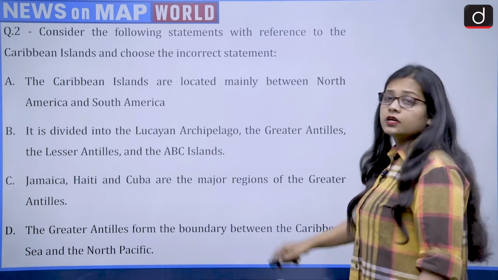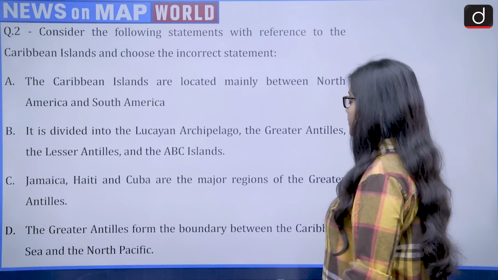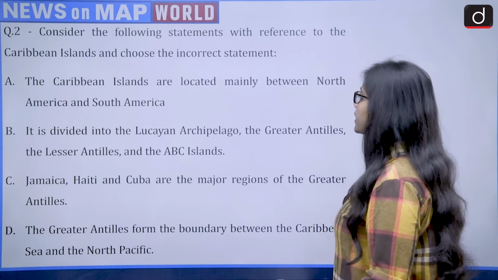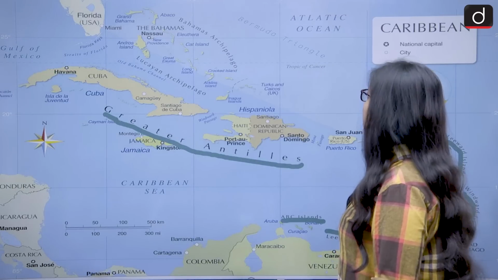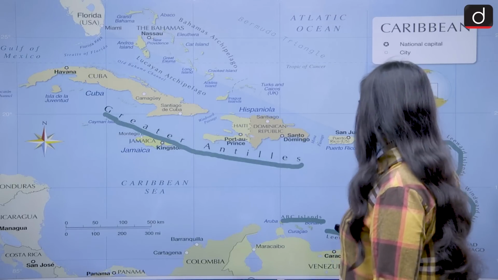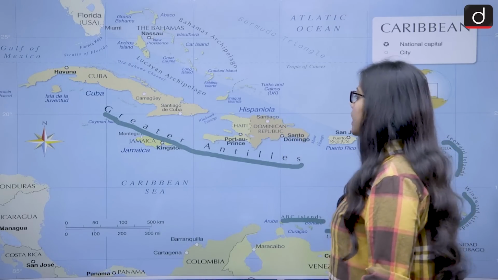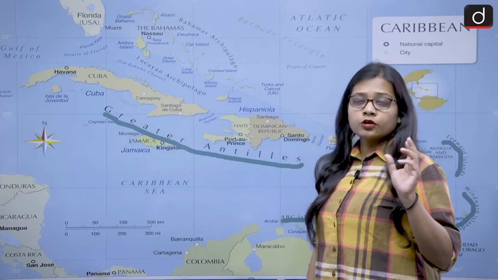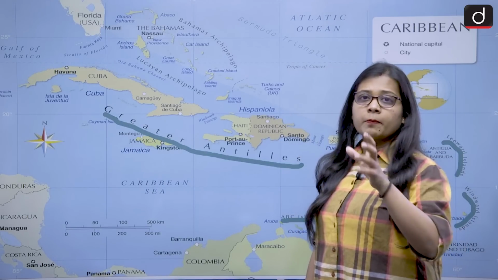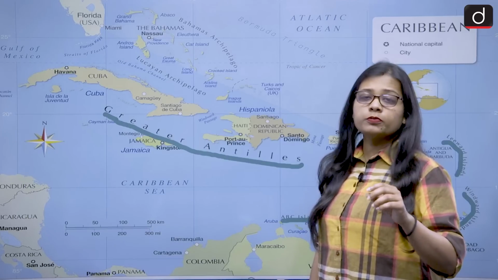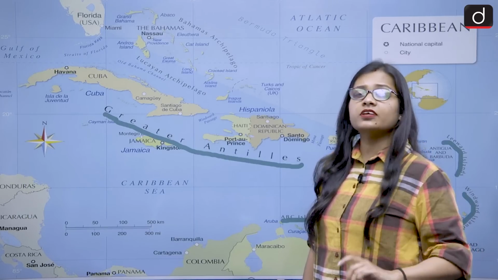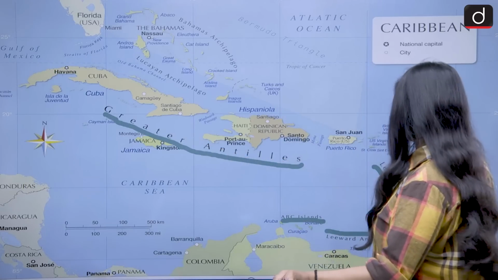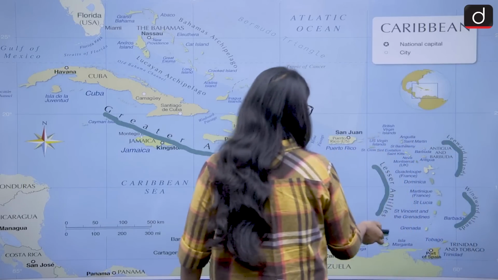So first of all, let's read the statements. First, the Caribbean islands are located mainly between North America and South America. So let's see. If we talk about the Caribbean islands, this is the map of the Caribbean islands. The Caribbean islands are composed of, majorly, two groups, and apart from this there are many other small groups also, but majorly there are two groups, that is Greater Antilles and the Lesser Antilles. So this is the map of Greater Antilles and this is the map of Lesser Antilles.